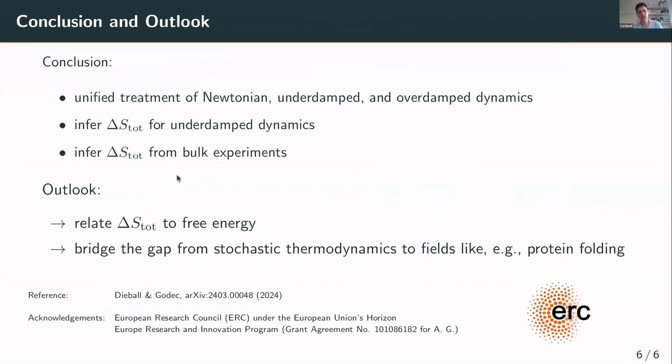So just to summarize, we use some unified treatment of Newtonian underdamped and overdamped dynamics to infer the total entropy production for underdamped dynamics, and also for bulk experiments where we cannot measure fluctuations but only mean values. And as an outlook, we would like to relate this to free energy, since we know that this transient entropy production is also given in terms of excess free energies. And we would optimally like to bridge the gap to other fields like protein folding, where they really do these scattering experiments, for example, and other experiments also.